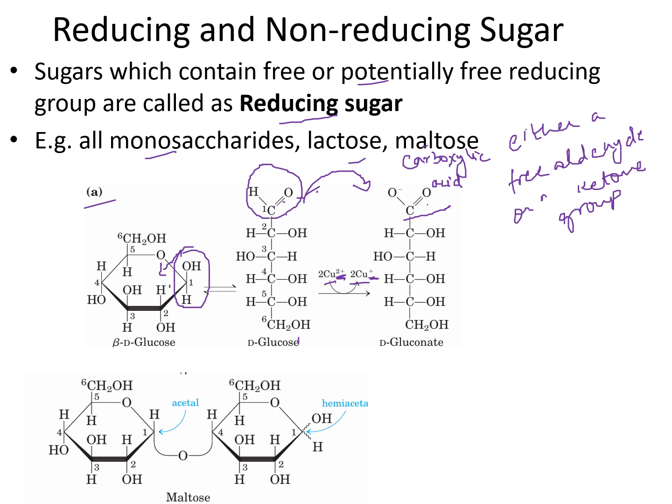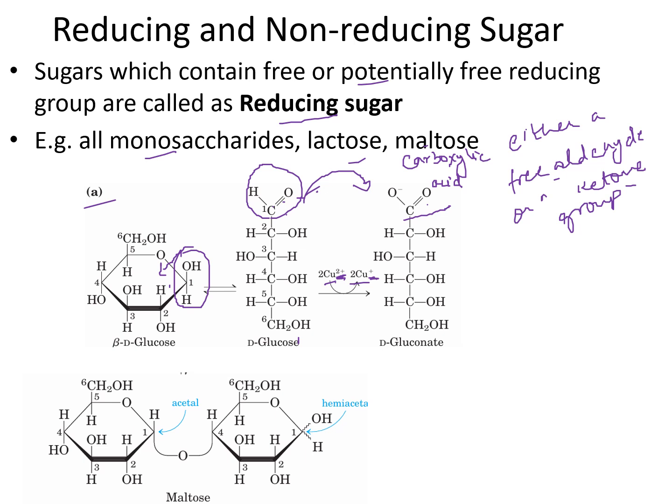All monosaccharides have either a free aldehyde or a free ketone group, or a potentially free one. If it is in a closed ring structure, this ring can open and there will be generation of the free aldehyde or free ketone group. That's why all monosaccharides are reducing sugars.